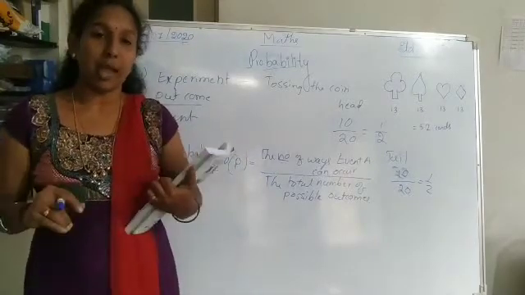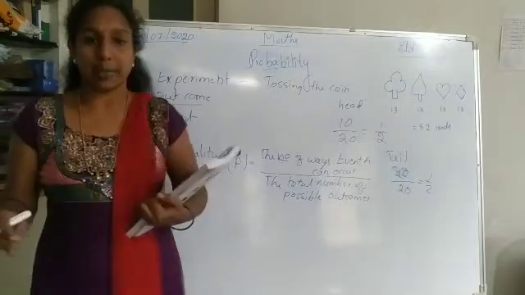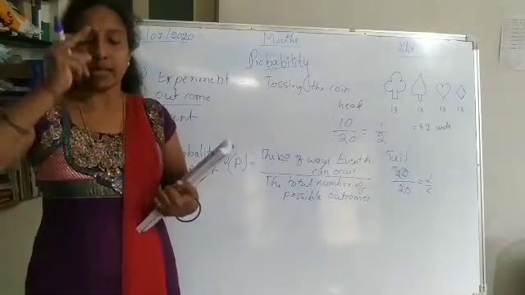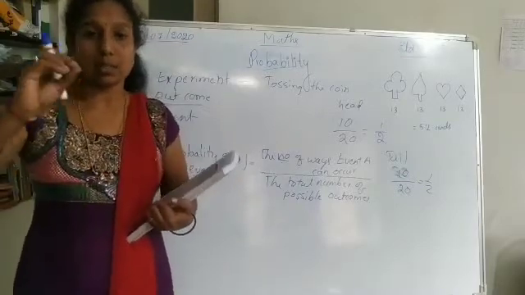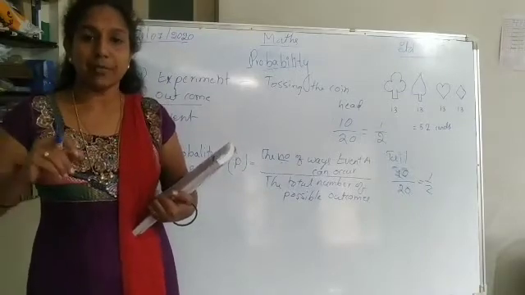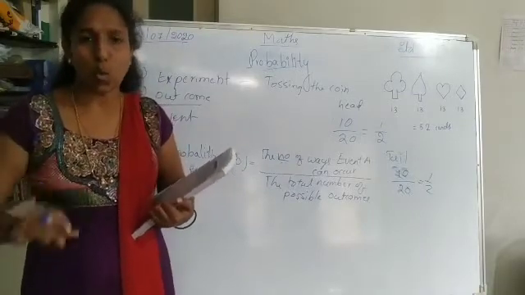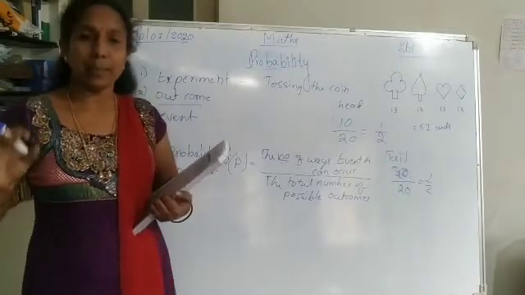What is the meaning of that? For example, on a die, how many times will I get 7 dots on any face? Is it possible? No. So that is 0% or 0 probability.